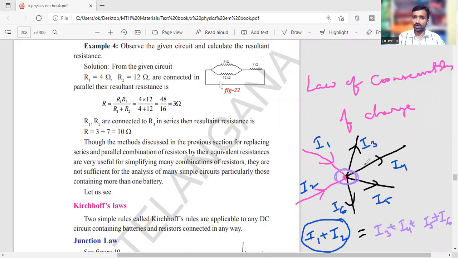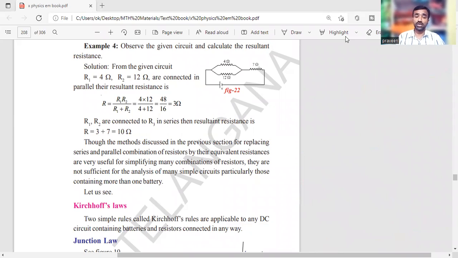So this is the first law. According to this, charge is neither created nor destroyed. The same amount of charge received at the junction is sent out from the junction in different paths, that means in different circuits. So this is about Kirchhoff's law of currents. Based on this, you are able to solve the problems.